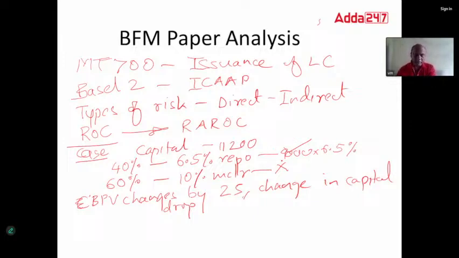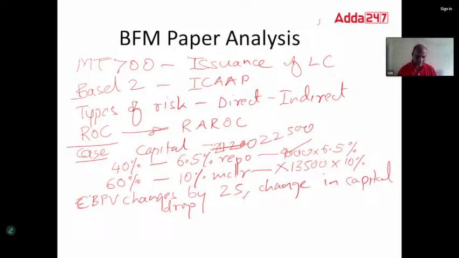Second one is that remaining one. 10%, right? The rest is on MCLR. So this amount was 22,500. Everyone, kindly note. 9,000 was for 40%, and the remaining is 13,500, into 10%. So this is your interest income from repo rate and MCLR. So this was one question.